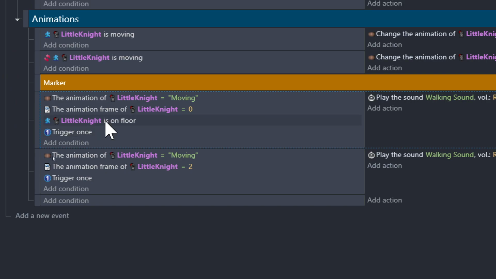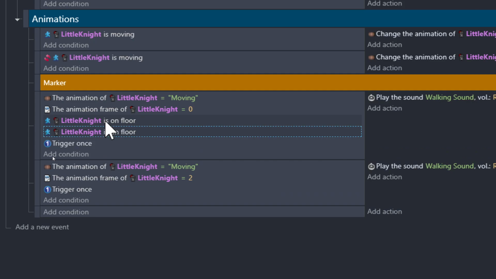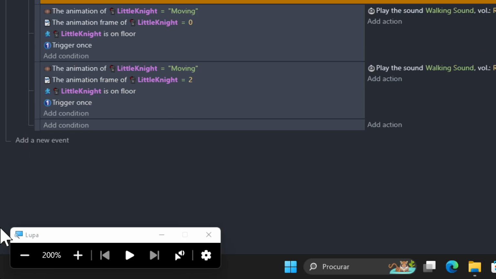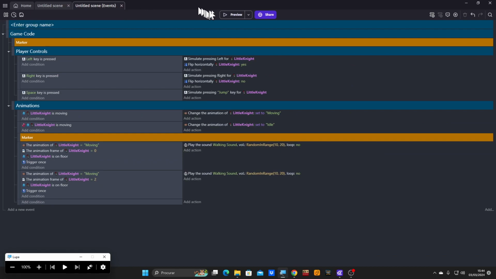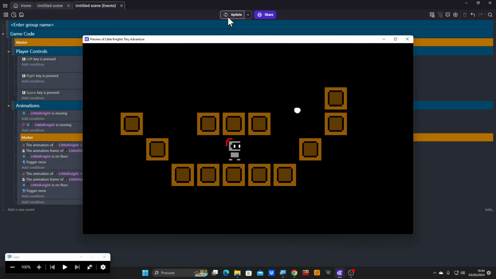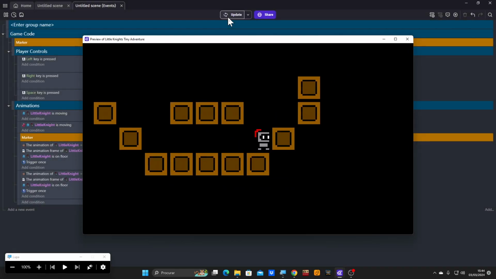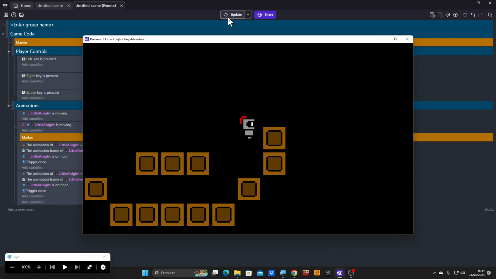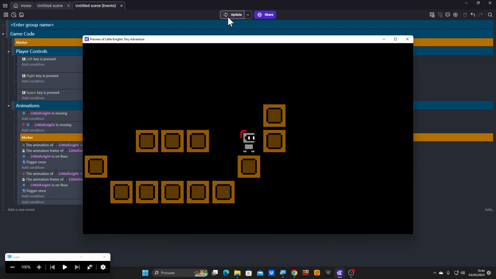Right, there we go. Now we're going to copy paste this, and drag it here. All right, so now this should only play while he's on the floor. Sorry. Yeah, see? We're jumping, so he's no longer doing tok, tok, tok, tok.